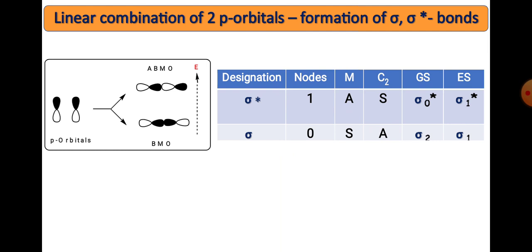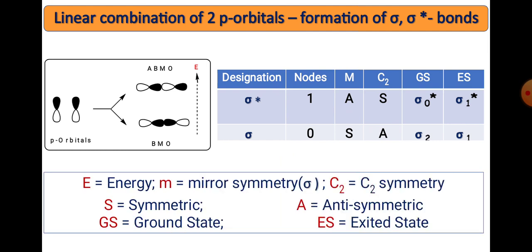The electronic configuration in the ground state is sigma 2 sigma star 0, and in the excited state, by the irradiation of light, one of the bonding electrons is promoted to the excited state, that is sigma 1 sigma star 1. Here E is the energy, M is the mirror plane symmetry, C2 is the C2 symmetry, S is symmetric with respect to that operation, A is anti-symmetric, GS is the ground state, and ES is the excited state.